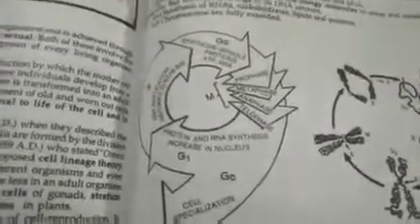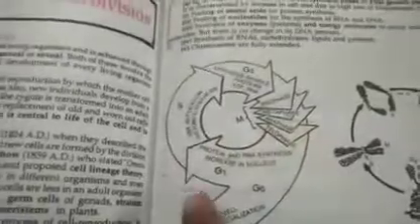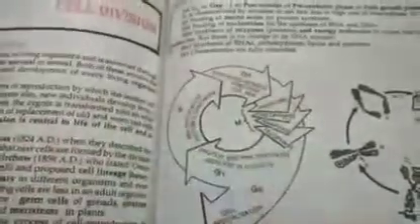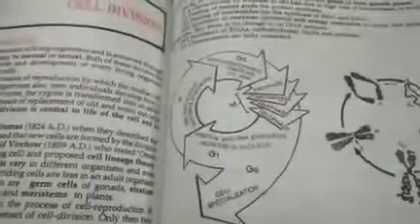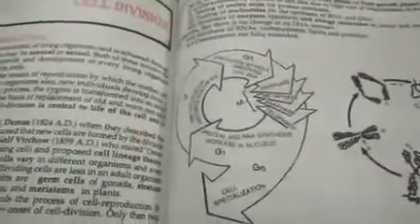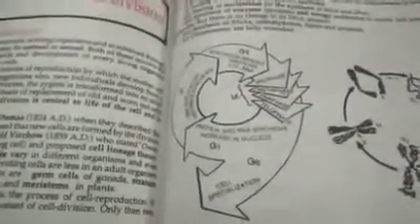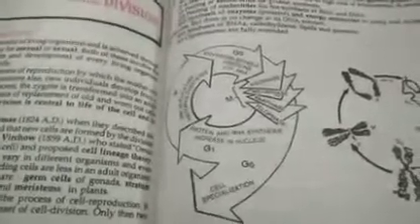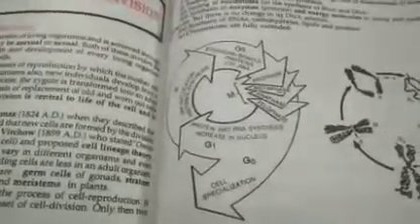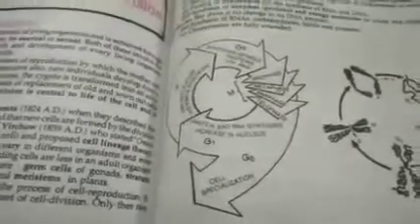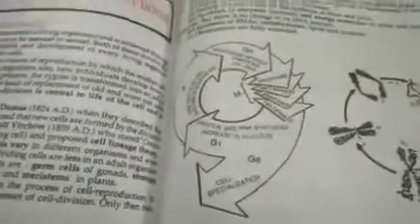So over here you can see in the figure a few things are given: G2, G0, G1, S and M phase. This is the whole cell cycle, where the cell cycle is divided into two phases, that is interphase and M phase. The new cells at the end of the mitosis are relatively very small, and thus they move into the interphase, where they prepare for the next division and grow to the same size. So this phase is called interphase.